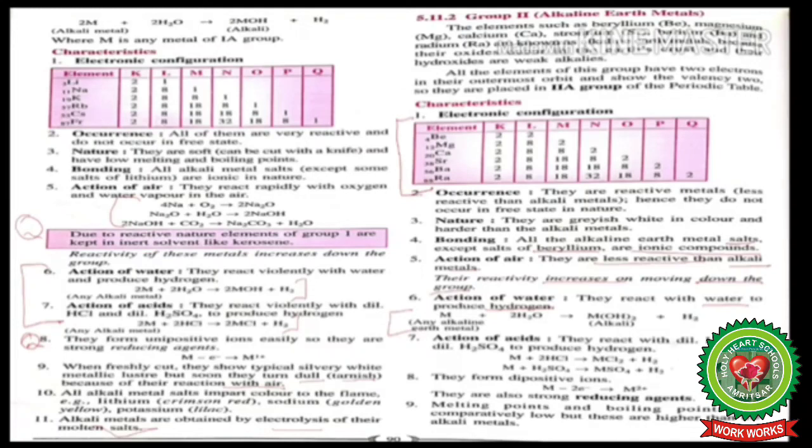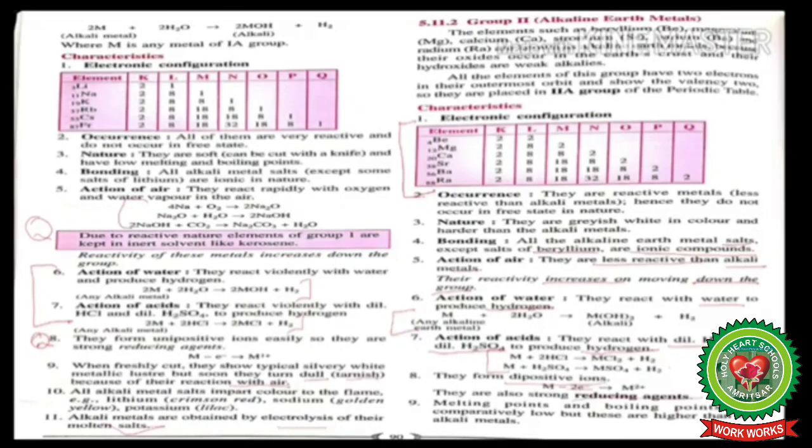Next is action of acids. They react with dilute HCl and dilute H2SO4 to produce hydrogen, and here are the reactions which they show with HCl and H2SO4. They form di-positive ions by losing 2 electrons and they are strong reducing agents. Melting points and boiling points are comparatively low, but these are higher than the alkali metals.